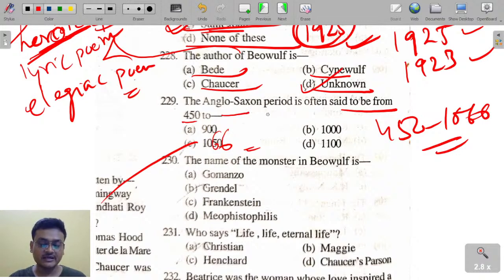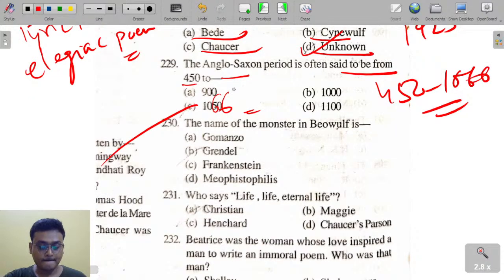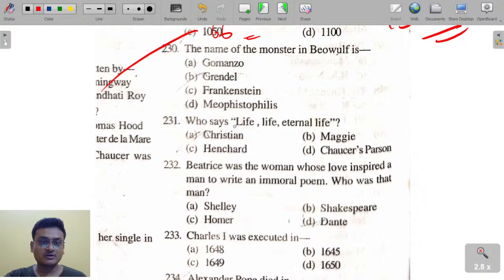Angles, Saxons and Jutes, these are the three Germanic tribes who came to England in 450, in the middle of the 5th century, and they started living there. It's heroic poetry, excellent, Beowulf. And the Anglo-Saxon period is from 450 to 1066. Got it.